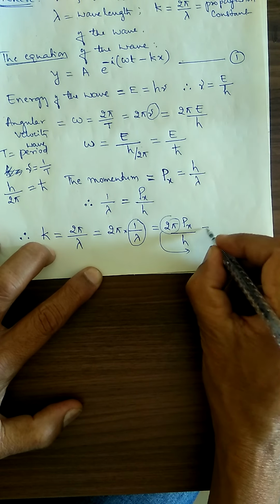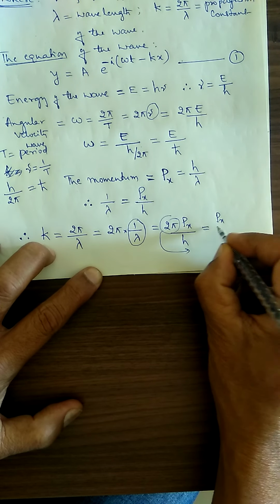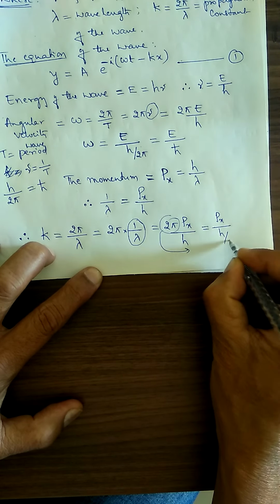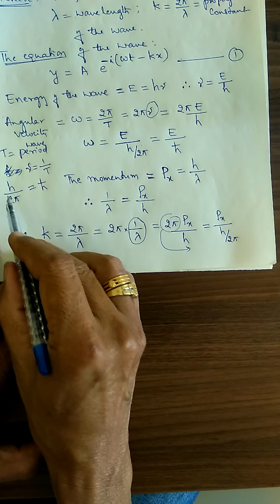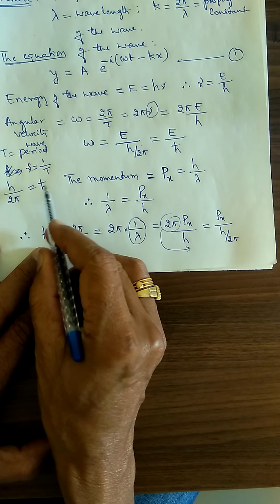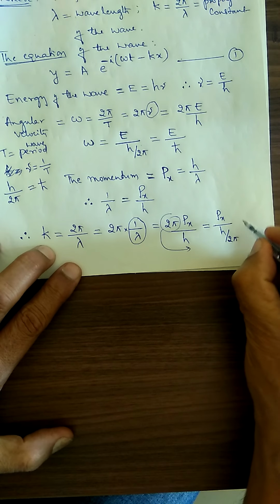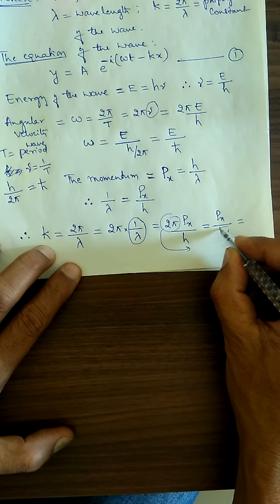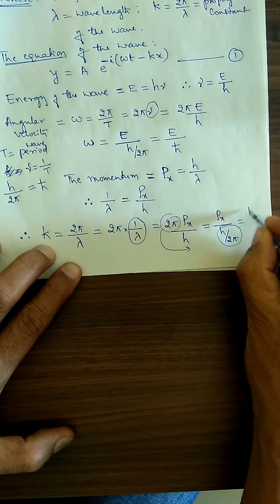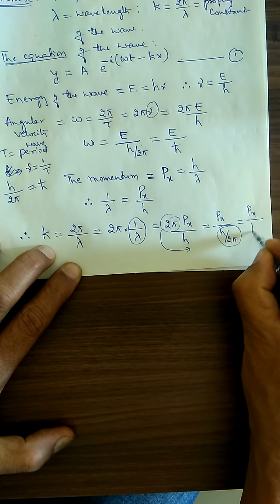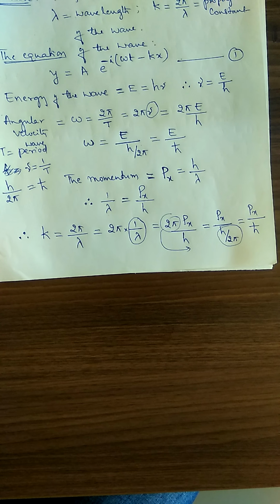So that is equal to px divided by h divided by 2 pi. Again, h by 2 pi is equal to h cross. I will substitute that here. Therefore, px divided by h cross.